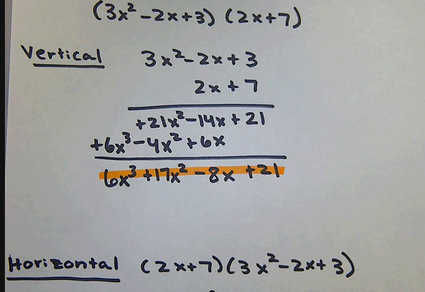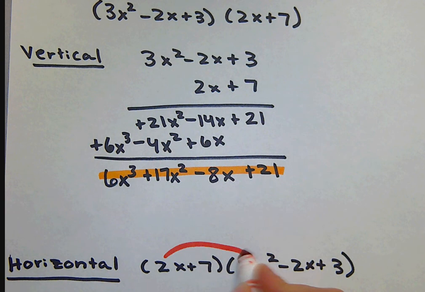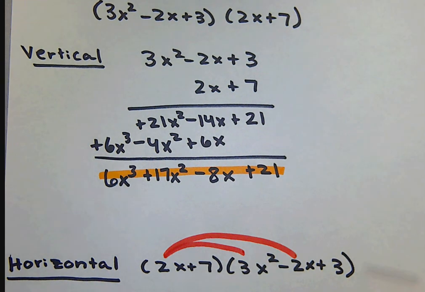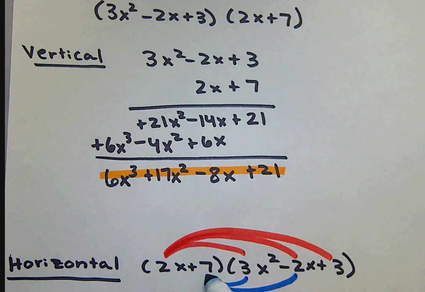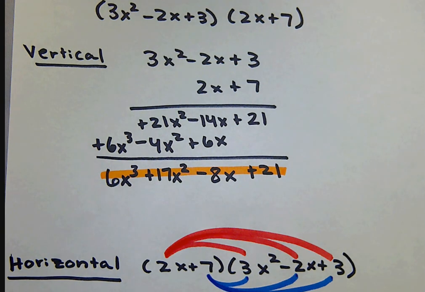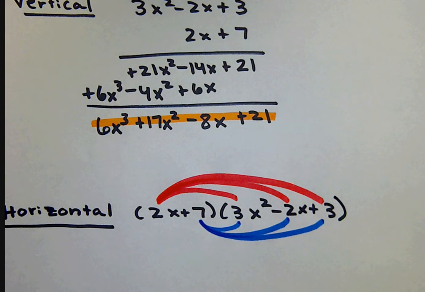So what I'm going to do here is multiply that 2x plus 7, and I'm going to use distribution here. The reason why I flipped it is because now I only have to distribute 2 terms instead of distributing 3 terms. So first I'm going to distribute the 2x to the 3x squared, then the 2x to the negative 2x, then the 2x times the 3. And then I'm going to come back and do the same thing with the 7. I'm going to do 7 times 3x squared, then 7 times negative 2x, then 7 times 3. So this is how it's going to look. I'm going to follow each of my arcs.